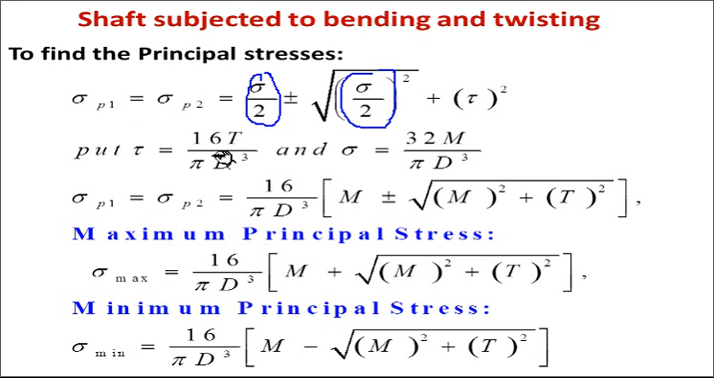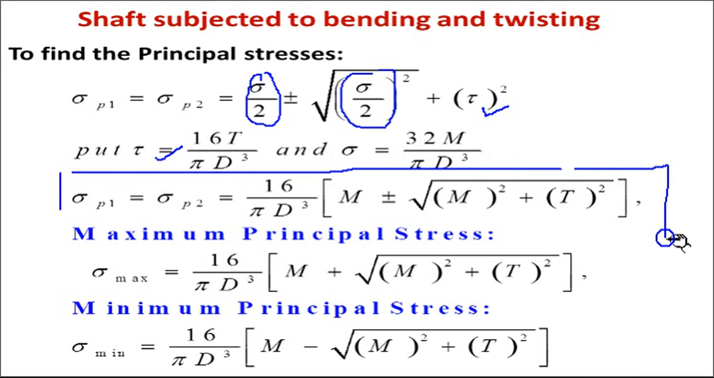And now put tau is equal to 16t upon pi d cube, and stress sigma is equal to 32 m upon pi d cube. By simplifying, in every book this derivation is available. By simplifying, you will get this particular formula.